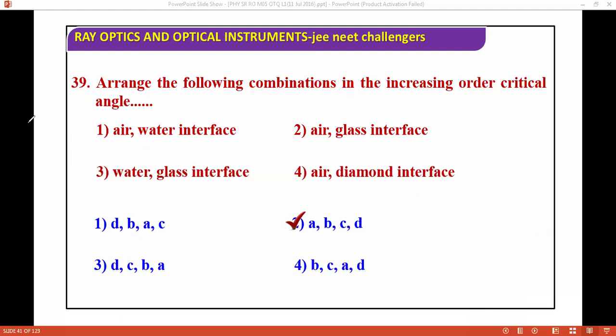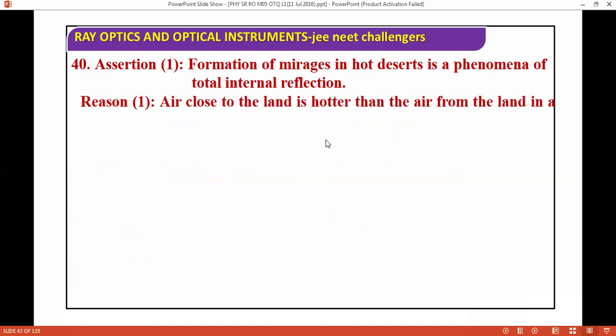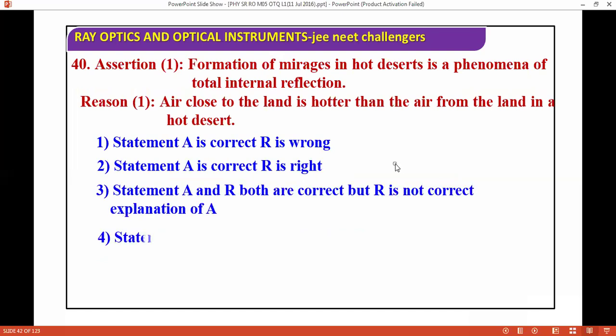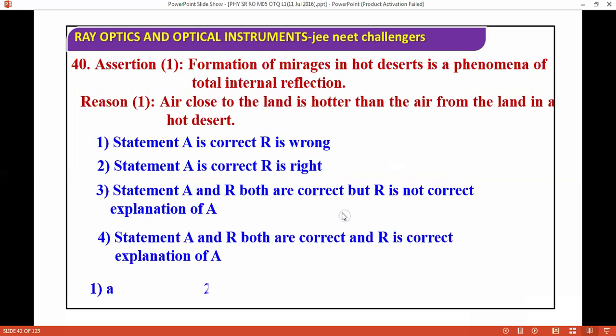Okay, next question: the formation of images in hot deserts, this phenomenon is due to total internal reflection. Air close to the land is hotter than the air above it in a hot desert. What's the answer? Go through the options in front of you. The correct answer is that both the assertion A and reason R are correct, and R is the correct explanation.